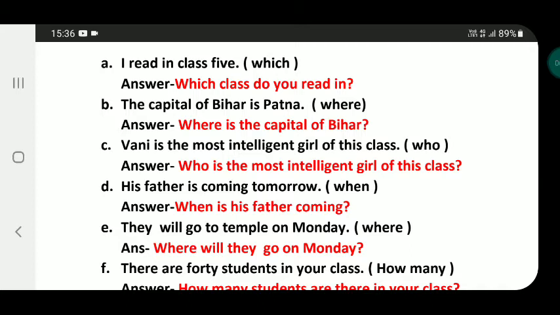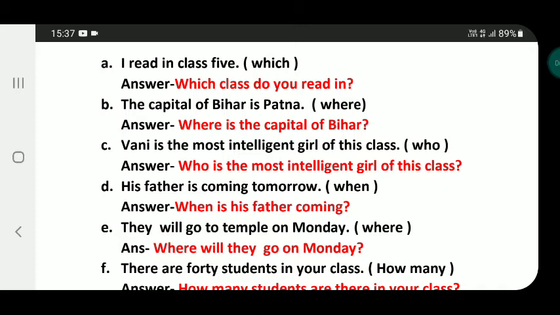B. The capital of Bihar is Patna. Word is where. Answer, where is the capital of Bihar? C. Vani is the most intelligent girl of this class. Who? Answer, who is the most intelligent girl of this class?